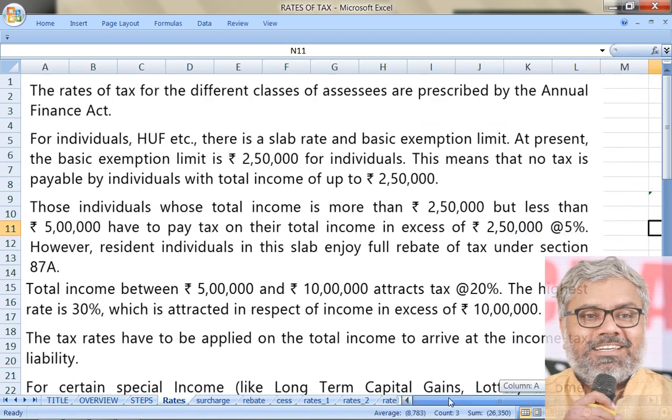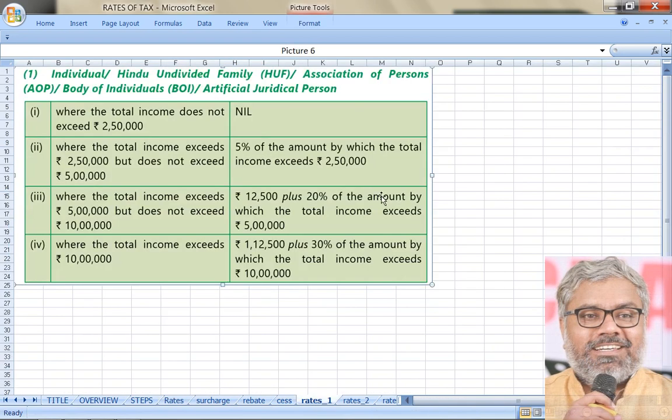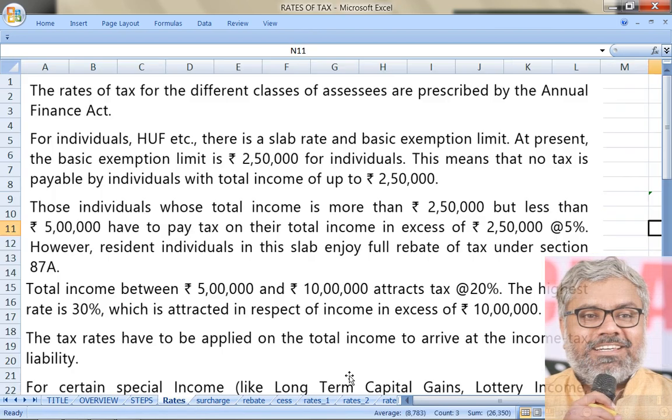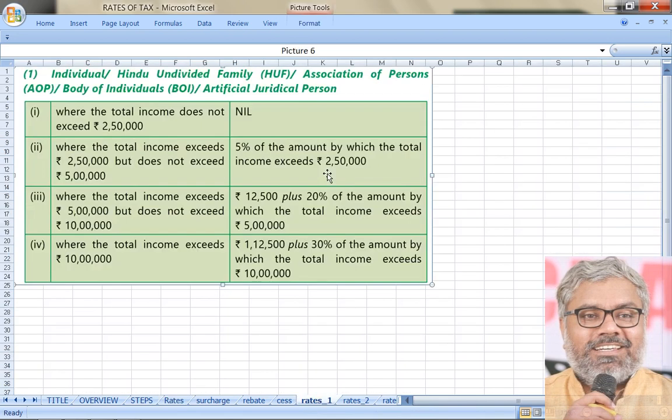So these rebates will not be there in case of non-residents, and also those SSEs who are not individuals, namely HUF, AOP, BOI or artificial juridical person. For all of them rates of tax are same, but rebate is not applicable for all of them, only available for individuals, that too who are residents. That is first slab after the basic exemption limit, between 2,50,000 to 5 lakhs. 5% rate of tax is applicable. Between 5 lakhs to 10 lakhs, 20% rate of tax is applicable, plus 12,500, which is related to the earlier slab.